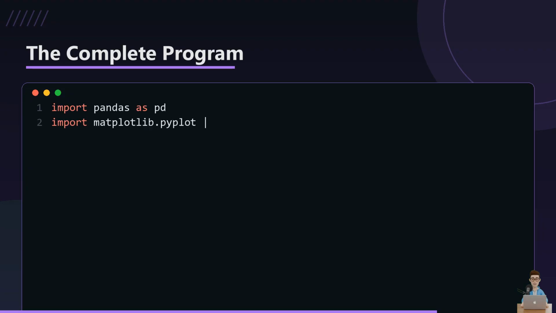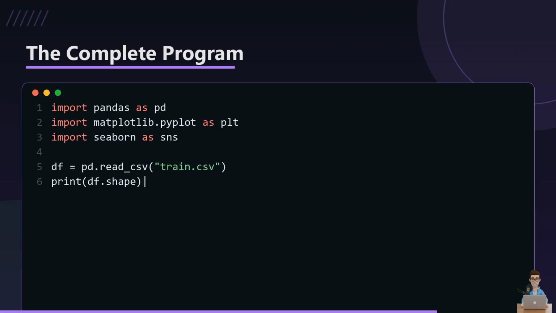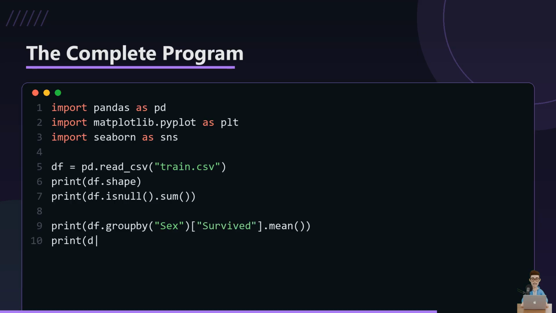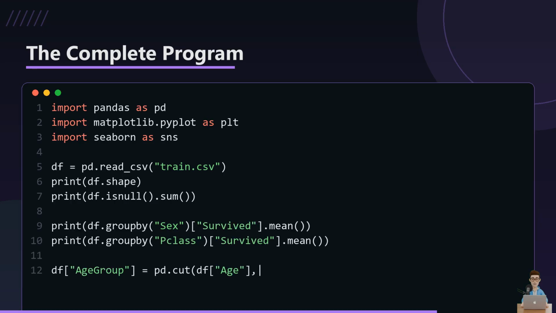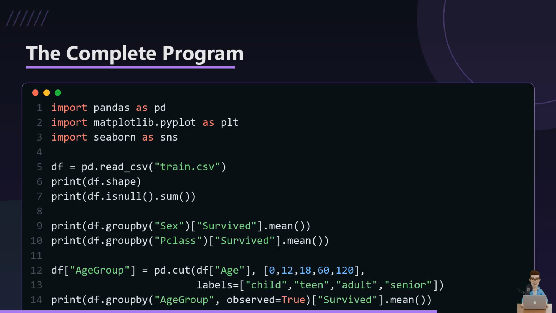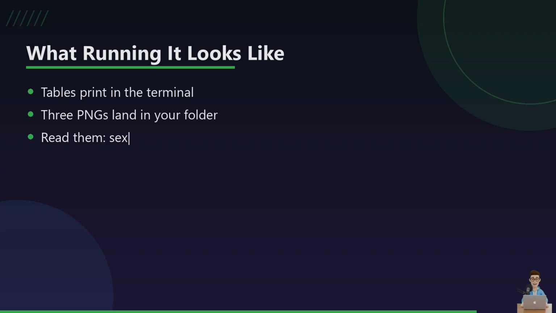Here's the whole thing in one screen: load, inspect, 3 group bys, and a little loop that saves both bar charts so we don't repeat ourselves. Under 30 lines, and it answers the entire question we started with. Clean. Run it and the console fills with those rate tables. Then 3 images drop into your folder.